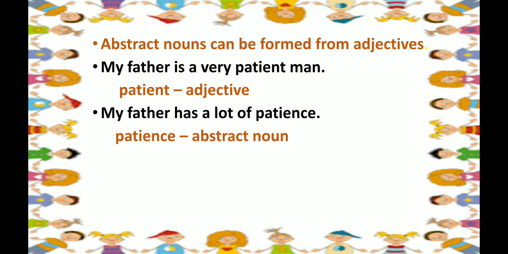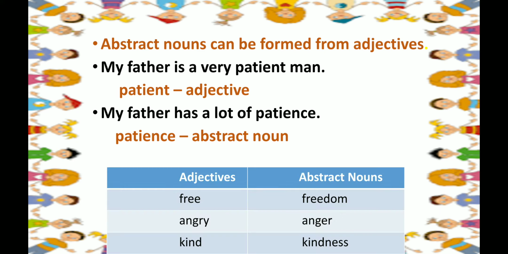Let's have some more examples. Free is an adjective while freedom is an abstract noun. Angry is an adjective while anger is an abstract noun. Kind is adjective and kindness is an abstract noun.